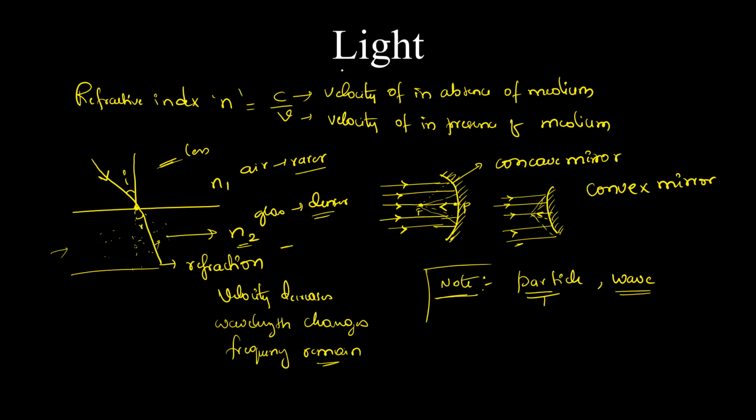In the beginning we discussed that light is a form of energy, made up of electromagnetic radiation. Then we studied reflection: when light is incident on a polished surface or any material, it gets reflected back and we can see those objects. We discussed the laws: the angle of incidence and angle of reflection are equal, and the incident ray, reflected ray and the normal all lie on the same plane.